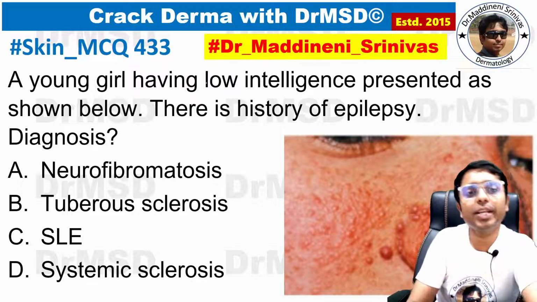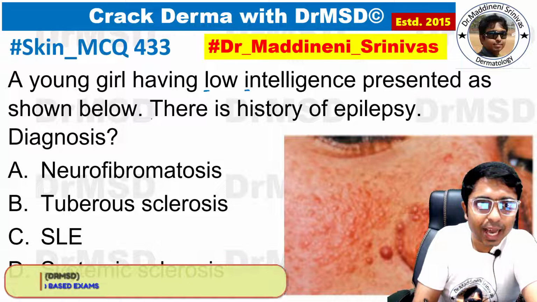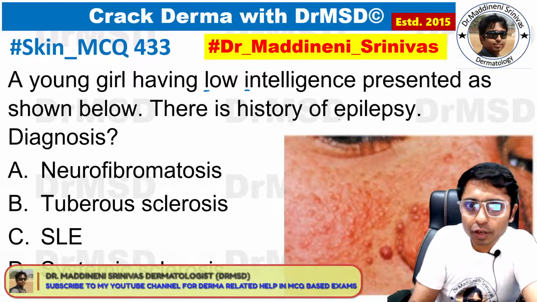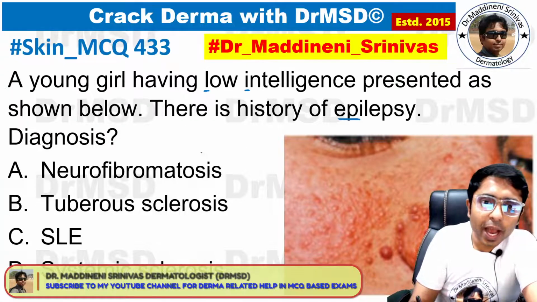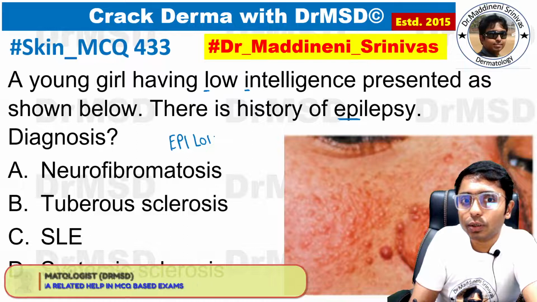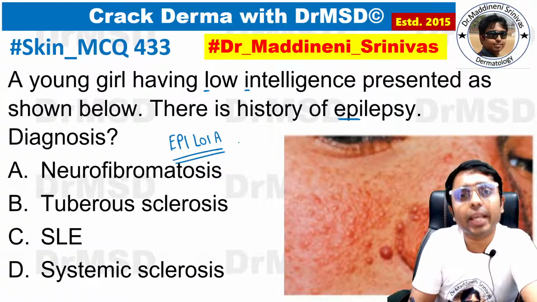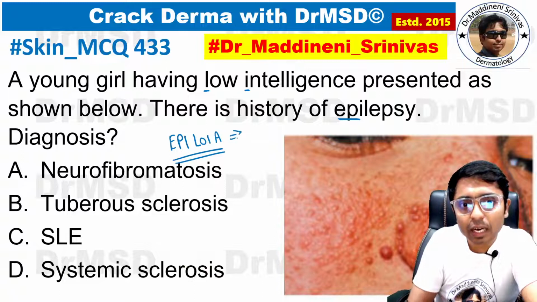So this is today's MCQ. A young girl having low intelligence presented as shown below, and there is some history of epilepsy mentioned in the MCQ. By looking at these lesions and the history of epilepsy, low IQ, these lesions are Adenoma Sebaceum. That is, the patient is having EpiLoiA, and these are the features of